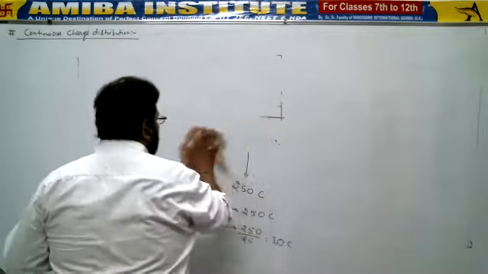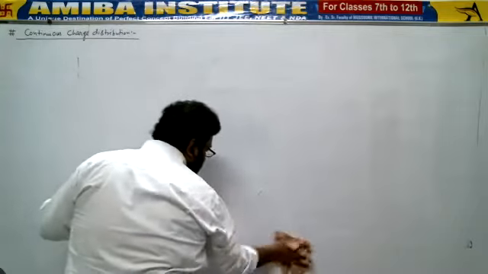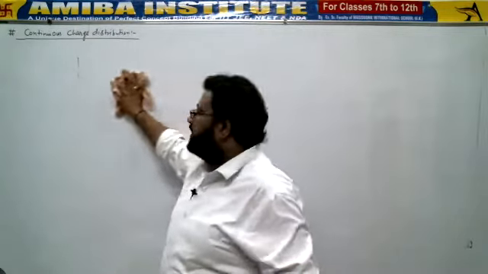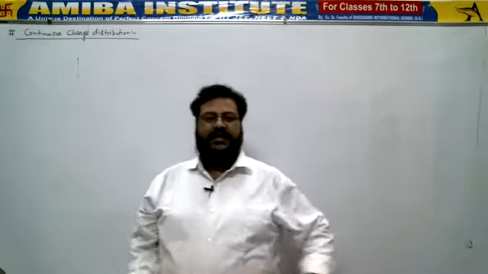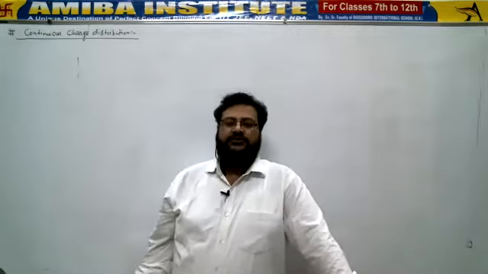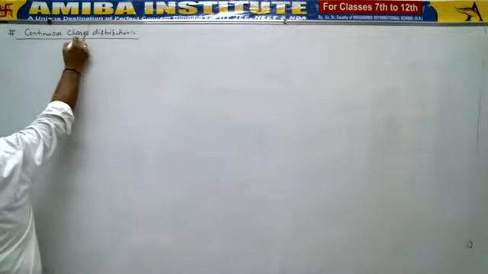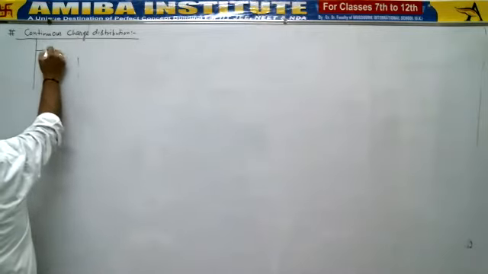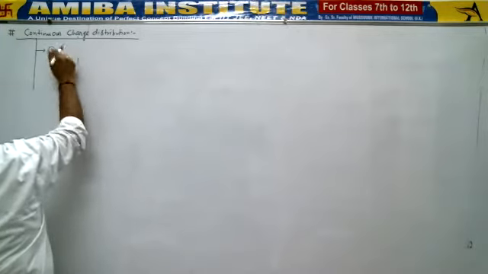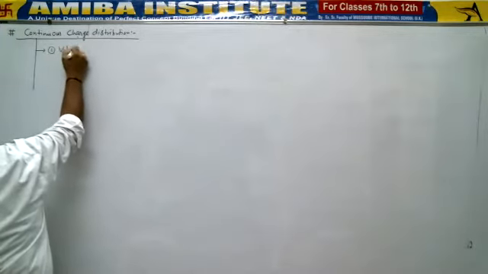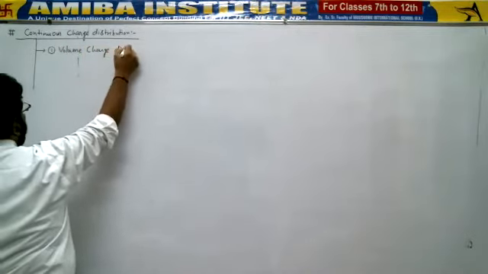Now, mathematically, how will we represent them? Based on the given figures, we could be given any one of the figures or all three together, meaning lengthwise, area wise, or volume wise. So we would have three types of continuous charge distribution. These are known as linear charge distribution, surface charge distribution, and volume charge distribution.